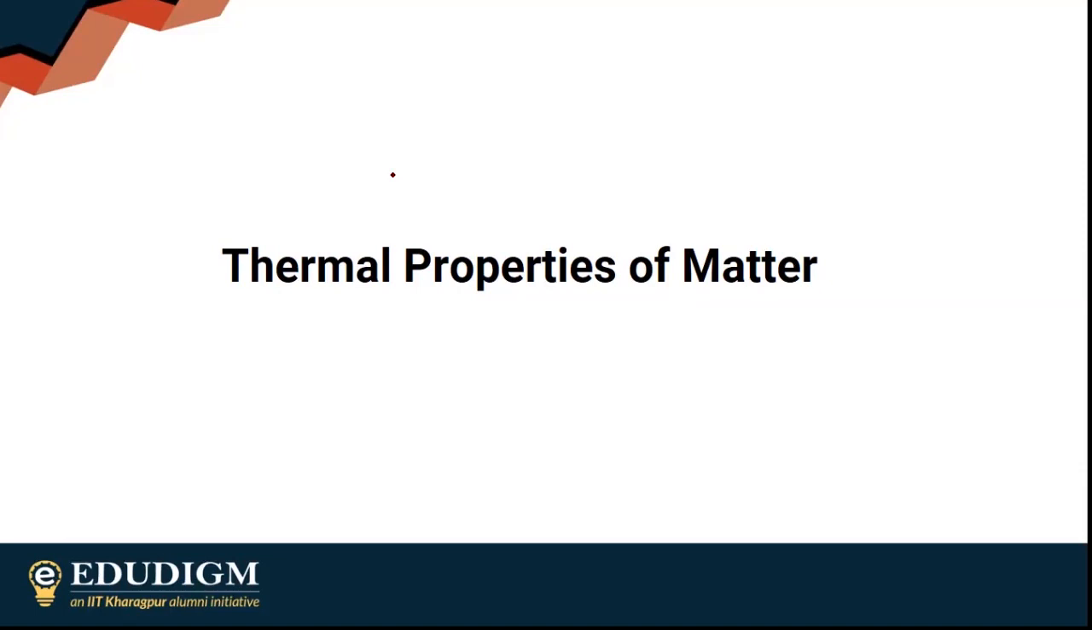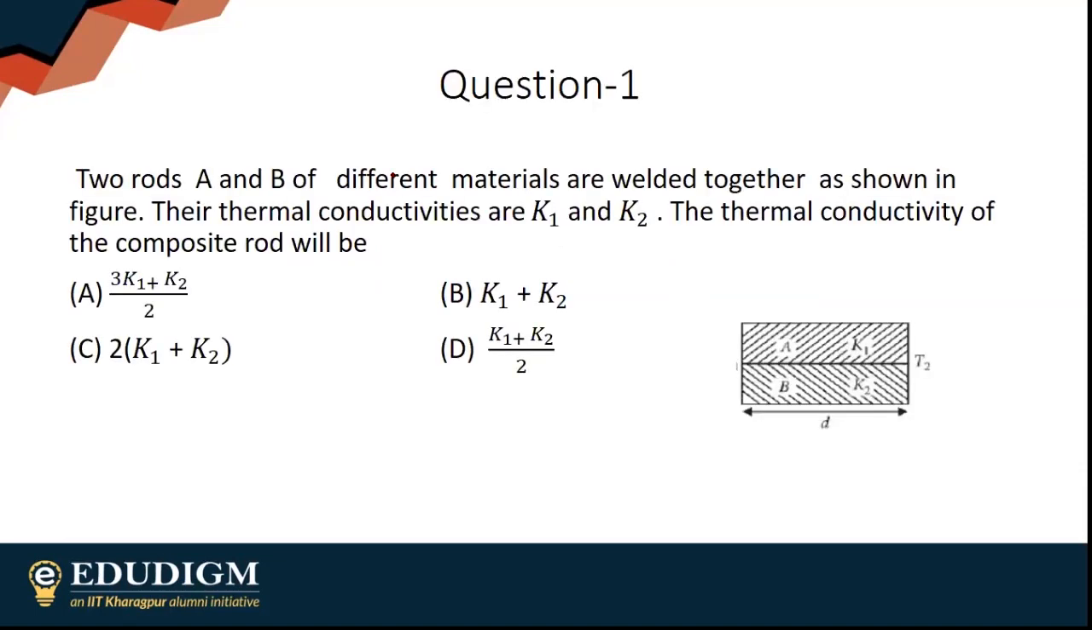Right. Moving on to my first question. Two rods A and B of different materials are welded together as shown in the figure. Their thermal conductivities are K1 and K2. The thermal conductivity of the composite rod will be.